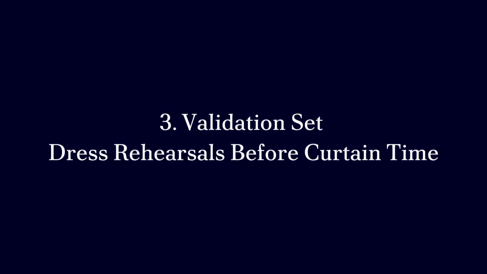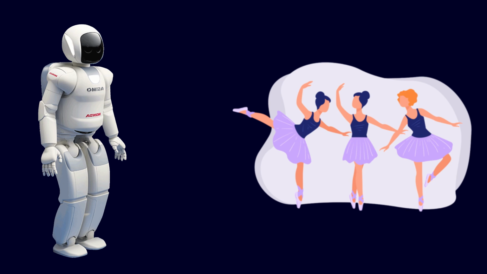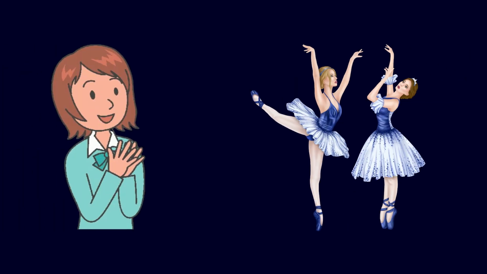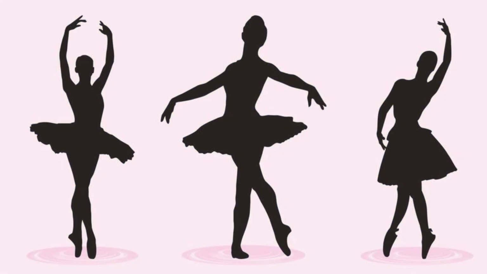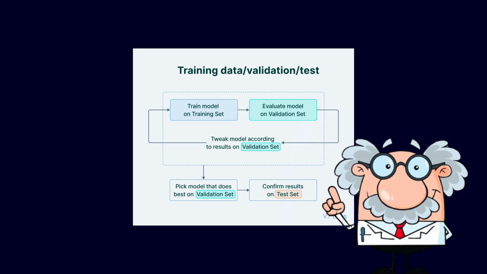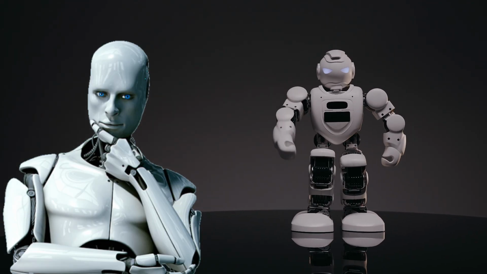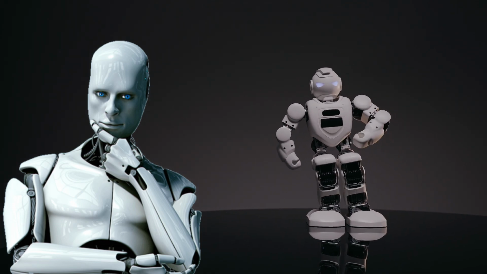3. Validation set. Dress rehearsals before curtain time. Validation set in machine learning is like a dress rehearsal. Just as performers use rehearsals to spot and fix issues before the main performance, a validation set allows data scientists to fine-tune the model's parameters before testing it on new data, ensuring it performs well.